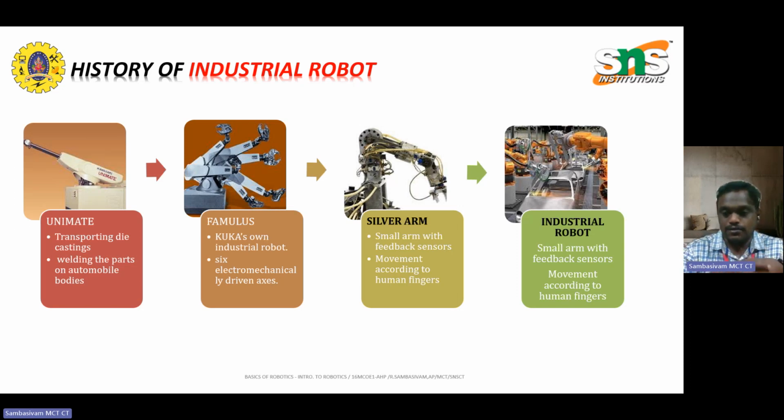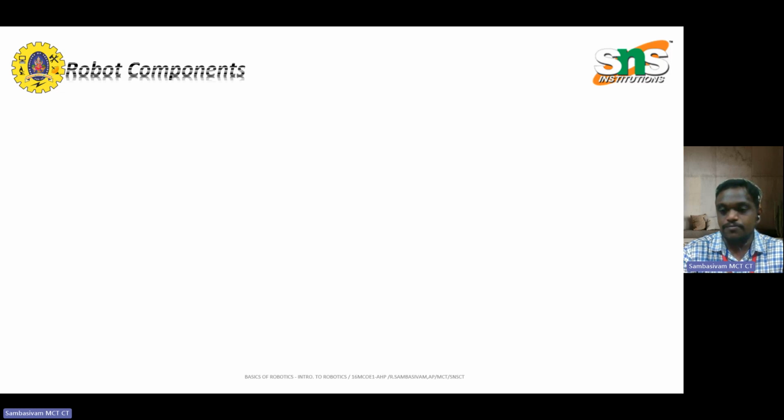But I have to reach several areas, so they used a silver arm. The small arm with feedback sensors was given, and moves according to the human fingers. If I move my hand somewhere, and I keep an object at some distance, the robot moves accordingly. Once this was developed, they went on to industrial robots, performing certain tasks with smaller robots, like assembly sections, welding sections and others.